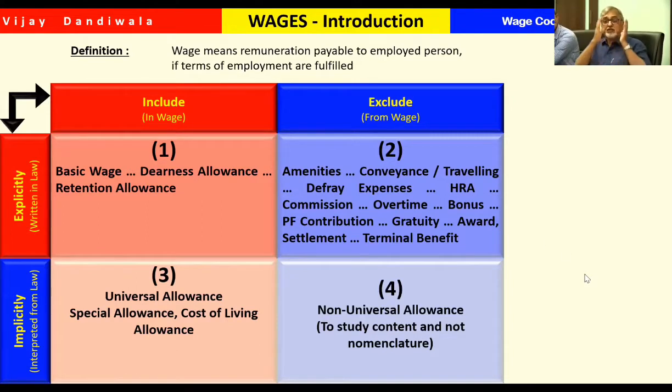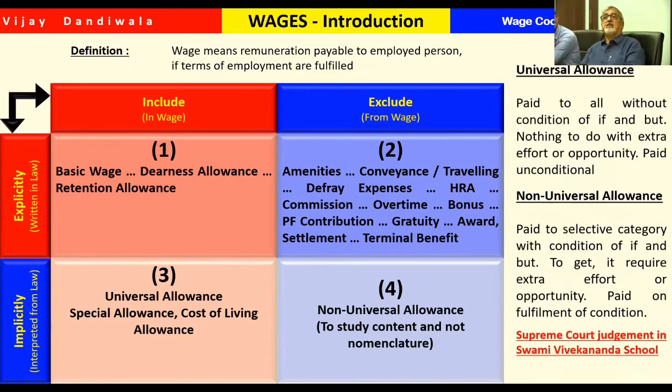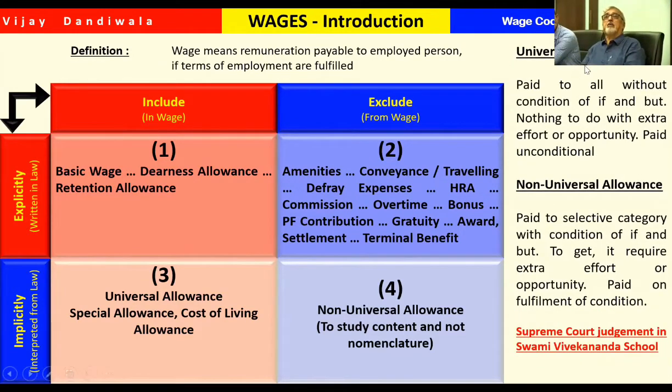Now, what is universal? I want to go into specificity. It is paid to all without any if and but, nothing to do with extra effort or opportunity, and paid unconditionally.